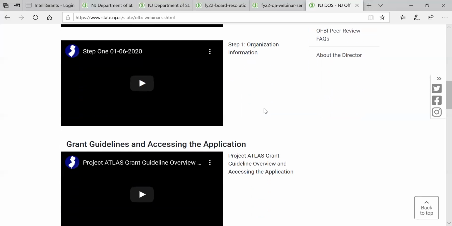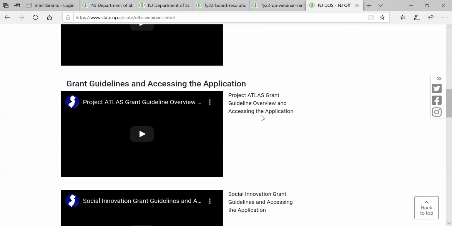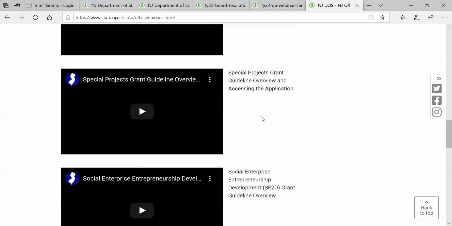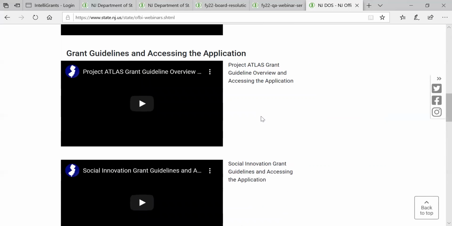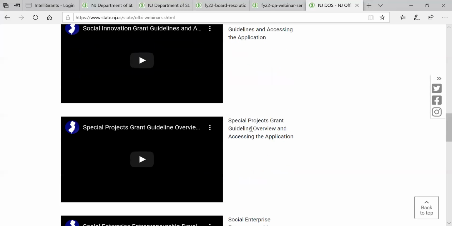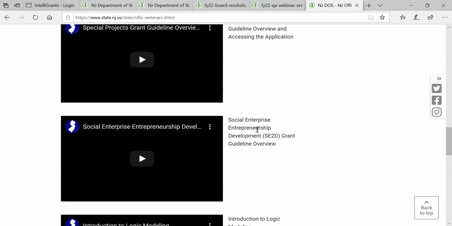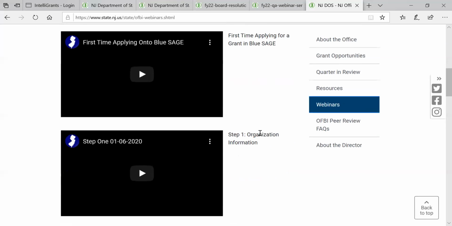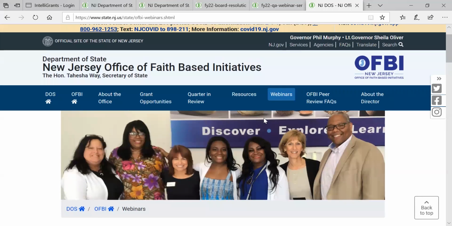And then you'll be able to watch these webinars based on the applications that you're applying for. So if you're applying for Project Atlas, this webinar will walk you through the grant guidelines, and will also access the application live. So you'll see how to navigate Sage. Same thing with social innovation, same thing with special projects, same thing with Seed. Okay.